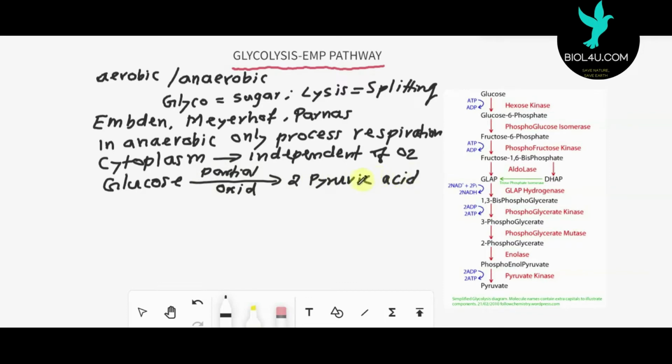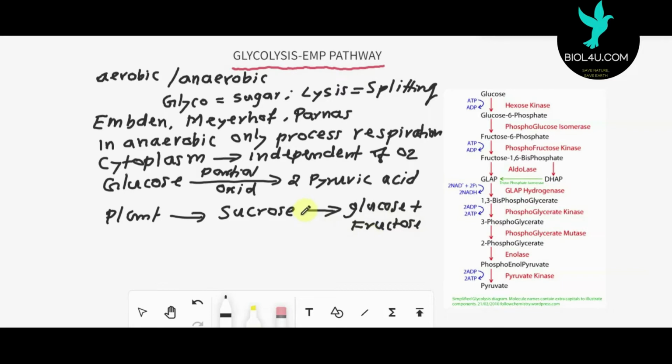In the case of plants, in this anaerobic respiration, the substrate used is actually sucrose. Sucrose is a disaccharide and must first be converted into the monosaccharides glucose and fructose.